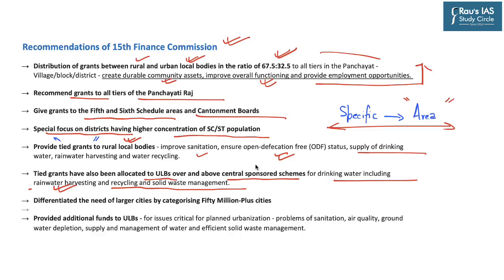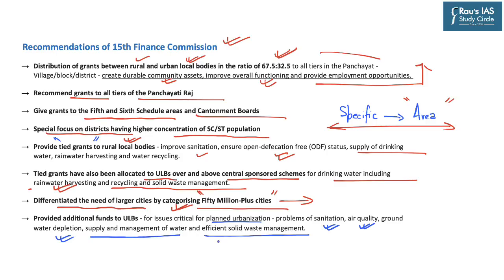Further, the 15th Finance Commission has highlighted the complexity of problems faced by those cities having 50 million plus population. So in this regard, it has differentiated the needs of larger cities by categorizing such cities as 50 million plus cities, for which extra funds will be provided, and accordingly has provided additional funds to urban local bodies for issues critical for planned urbanization, to address the problem of sanitation, air quality, groundwater depletion, the problem of supply and management of water, and also to address efficient solid waste management efforts.